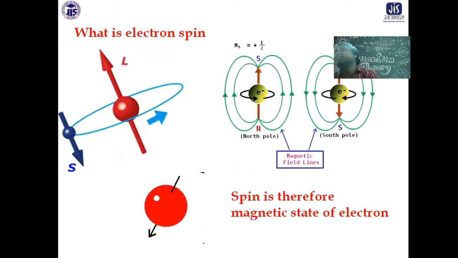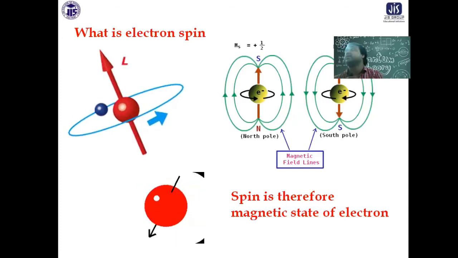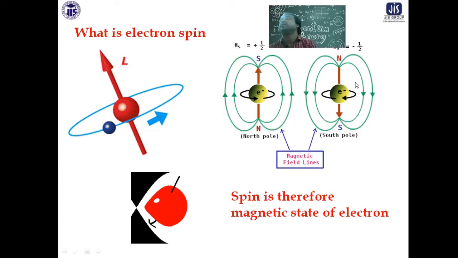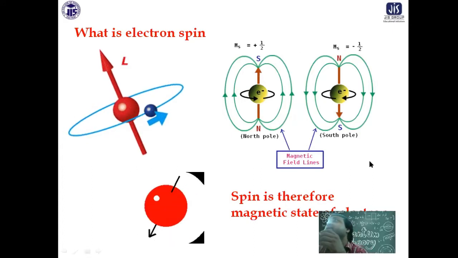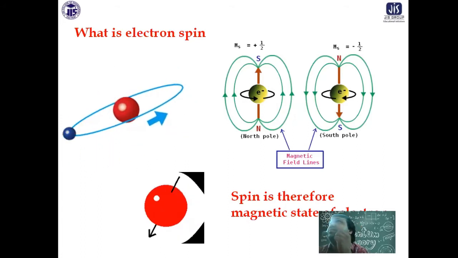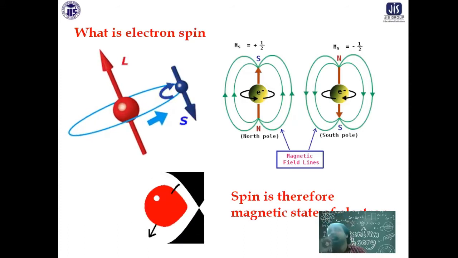The lines of force go from north to south, as you can see here, and the spin down state, as you can see in the picture, may be like this. Lines of force move from north to south in that way. This depends on the motion of the electron, the spin motion in the orbital. So this is how it is moving.